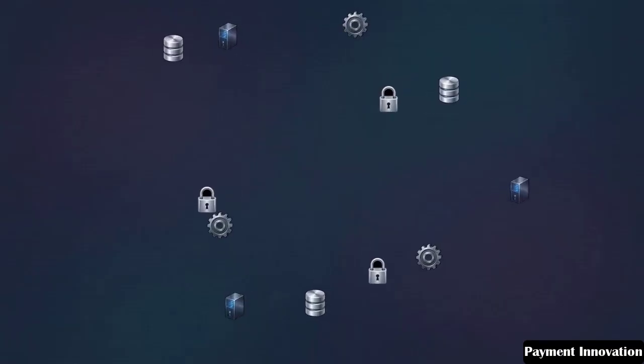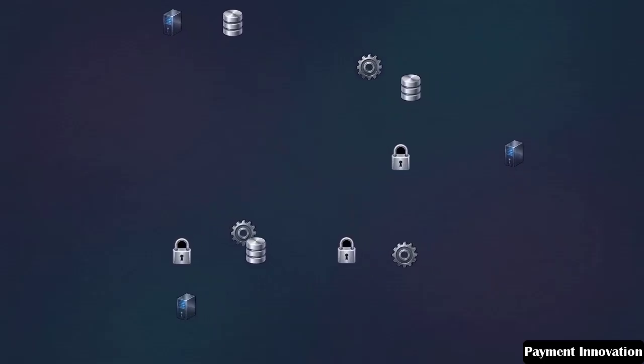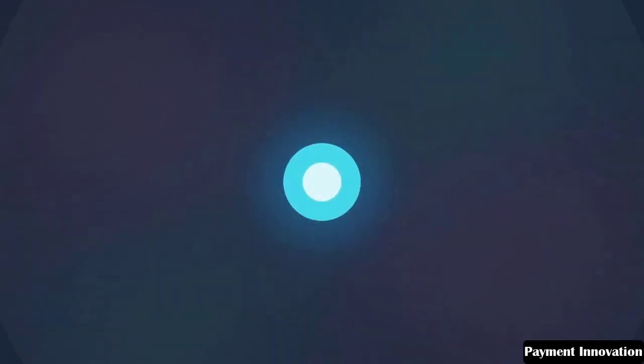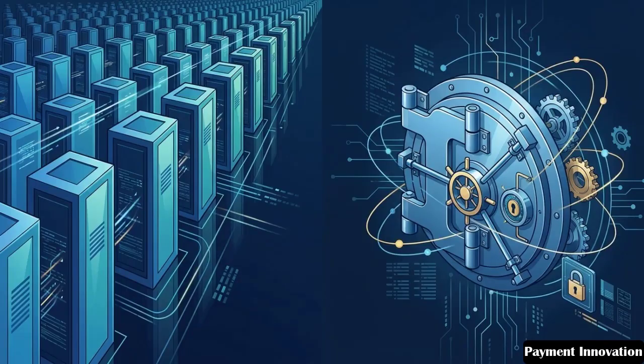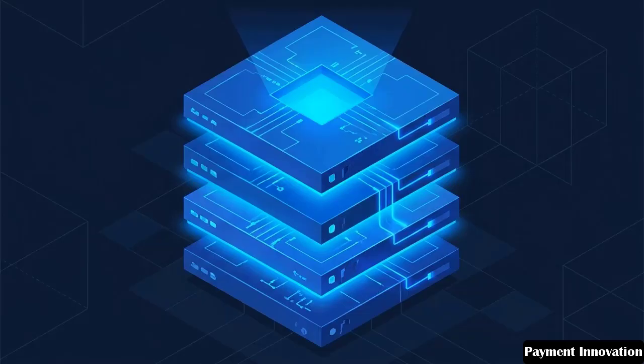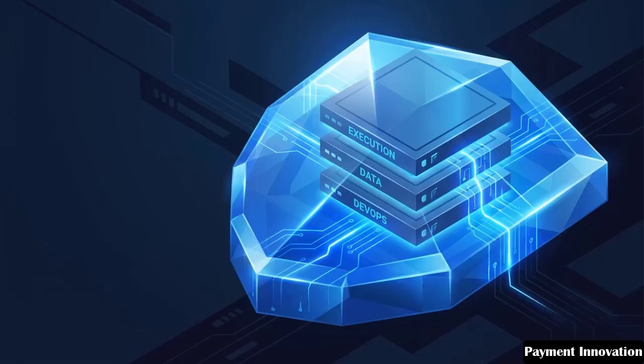Instead of patching together a fragile stack, it introduces a unified architecture called hypermodularity, bringing all necessary infrastructure under one roof. To reach the cloud computing power and scale of Web 2, while keeping the security guarantees of Web 3, the industry has to stop fragmenting its infrastructure and start consolidating it. Kira's hypermodular approach integrates execution, data availability, and DevOps under a single security umbrella. It is a completely self-contained network.